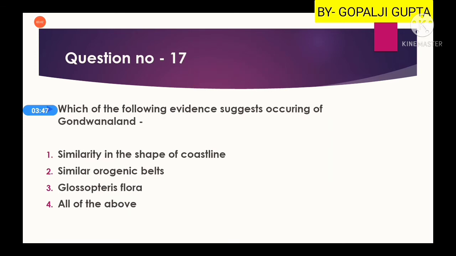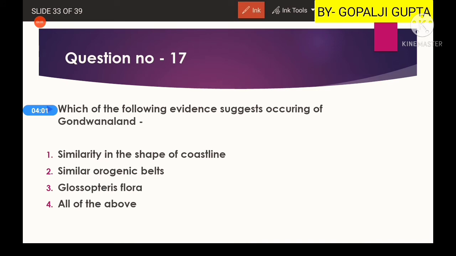Another question is, which of the following evidences suggest the existence of Gondwana land? Now how do we come to know that there was a Gondwana land? We have similarities between the shapes of coastlines. If you look at South America and Africa, they form a regular fit. They show similarities in the coastline, so maybe in the past both of them were joined together.